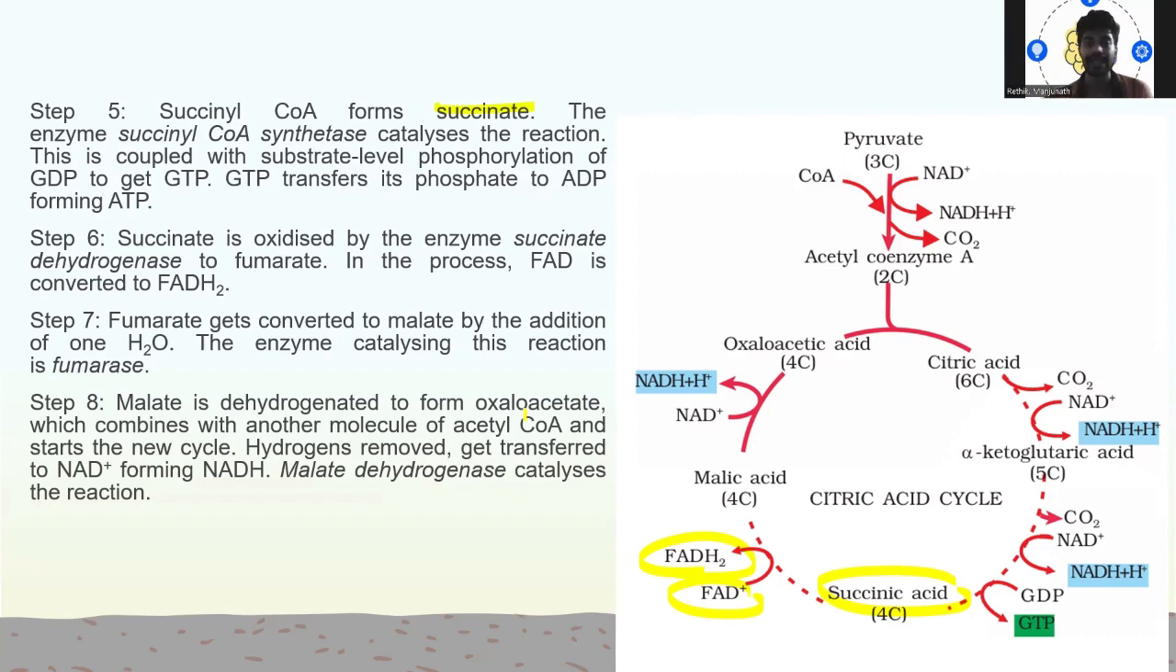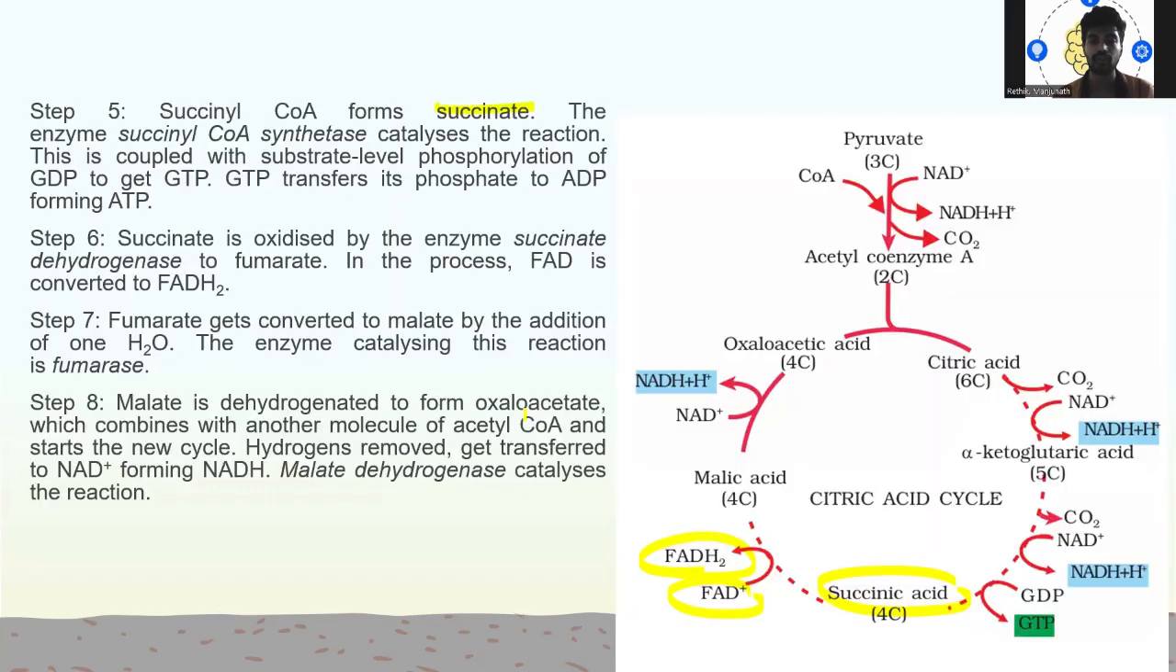And in the last step, malate or malic acid is dehydrogenated to form oxaloacetate, which combines with another molecule of acetyl CoA and starts the new cycle. Hydrogen is removed and transferred to NAD+, forming NADH. Malate dehydrogenase catalyzes the reaction.